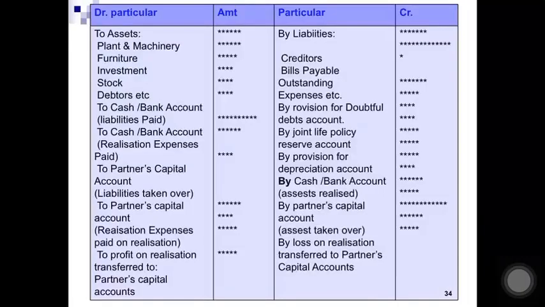On the debit side, there are all the assets. On the credit side, there are liabilities and provisions. If any liability has been paid, we credit cash or bank. To cash or bank for realization expenses, to partner's capital account if they have taken over any liability, to partner's capital account if realization expenses have been paid by them, and then the profit. Clear? The same on the credit side: by liabilities, by reserves, then by cash for the assets realized, by partner's capital account if they have taken over any asset, and by loss.